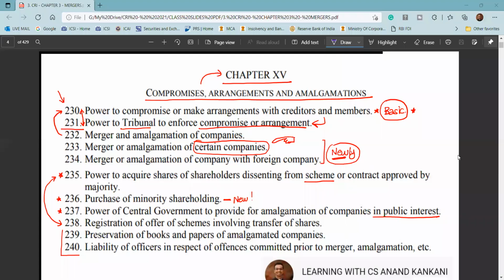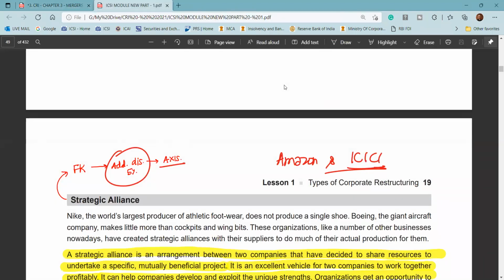So this is the second lecture of the last year revision series for corporate restructuring, both for the old as well as the new syllabus. And today we will be starting with chapter 15 of the Companies Act. From the old syllabus point of view, this covers your chapter number 2. And for the new syllabus, it covers multiple chapters from your module number 1. So in case you see, this is the new syllabus module.